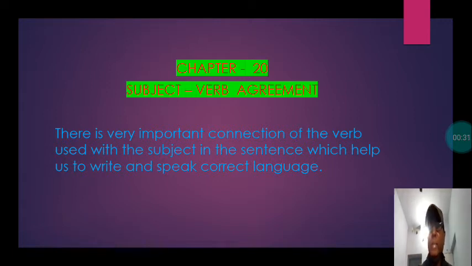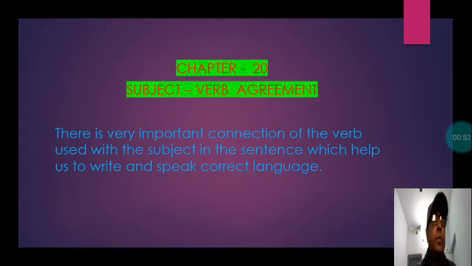Subject-verb agreement is not anything new. It is quite familiar to you. You have read this topic in the last class as well. But let us learn some more things so that you can add to your knowledge some more information related to subject-verb agreement.